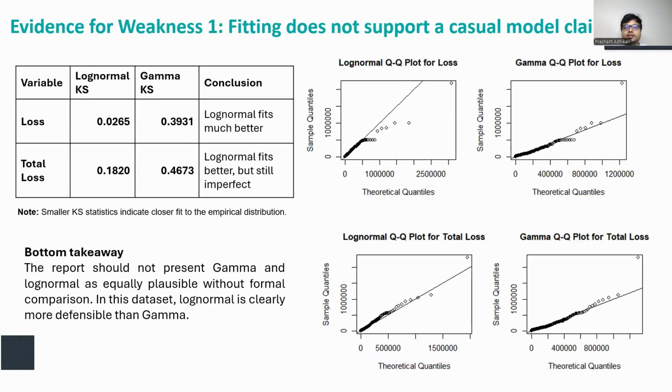To test the intern's model claim, I compared log normal and gamma using both KS statistics and QQ plots. For loss, log normal had a KS statistic of 0.0265 versus 0.3931 for gamma. So log normal fit was obviously much better. And for total loss, log normal again outperformed gamma. Although the fit was still imperfect in absolute terms, the QQ plot tells the same story. Log normal tracks the body of the data better, while gamma departs more strongly, specifically in the upper tail. So the report should not have presented gamma and log normal as equally plausible without formal comparison.